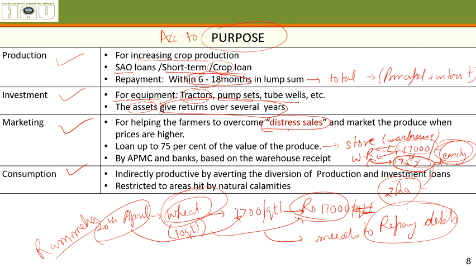Or let's say you have an opportunity to sell your crop that is stored in the warehouse. Go to the bank and tell them that right now someone is asking for the crop and I can get 25,000 rupees after selling it, and after selling it I can repay your loan. So this is how the engagement works.